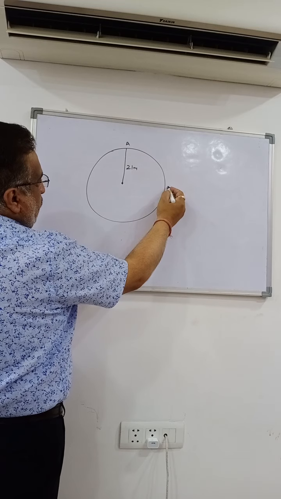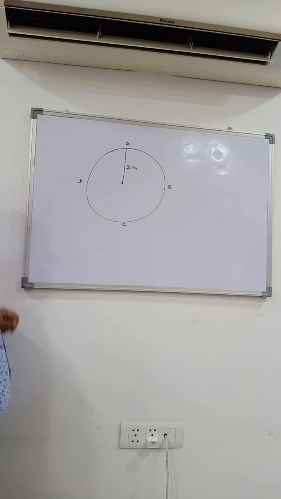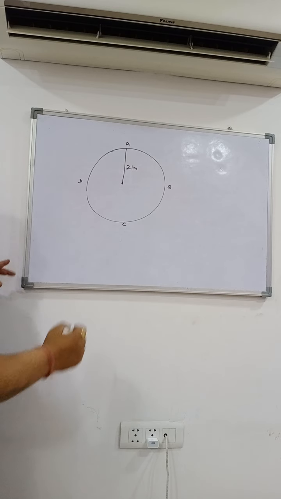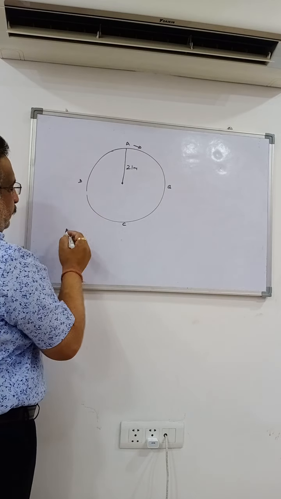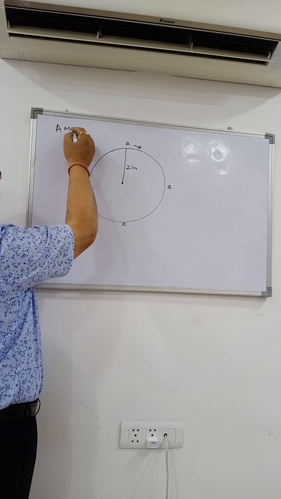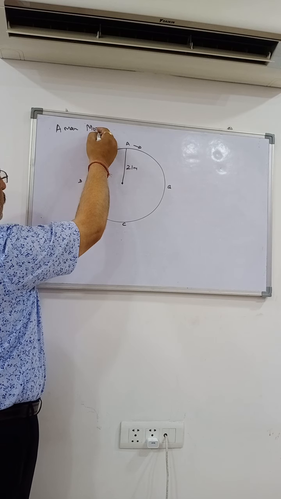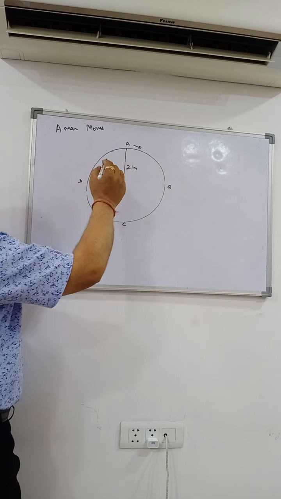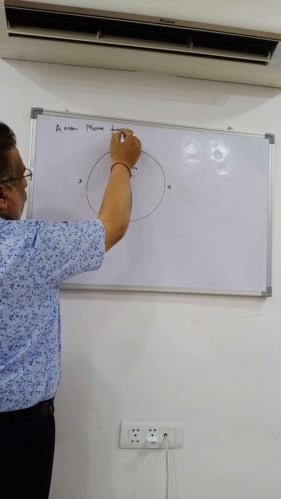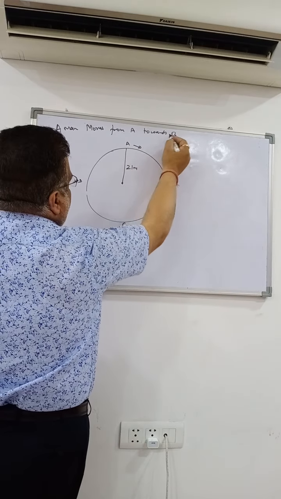This is A, this is B, this is C, and this is D. A man moves from A towards B. This is given.